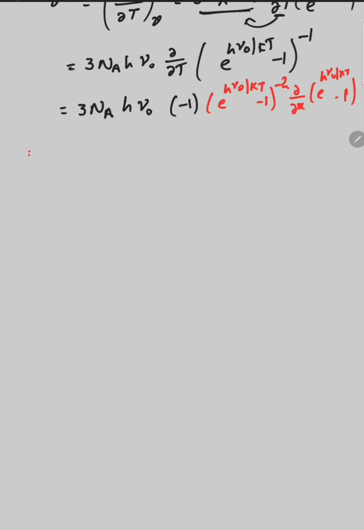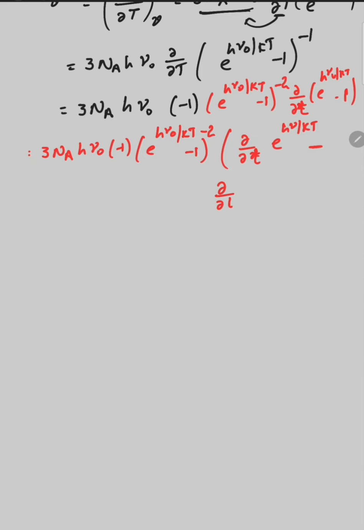So simply solve this one. 3 Na h mu naught minus 1, all these terms will remain as such, times ∂/∂T of e raised to the power h mu upon kT, minus ∂/∂T of 1. The derivative of a constant is equal to 0. So here we can put it as 0.